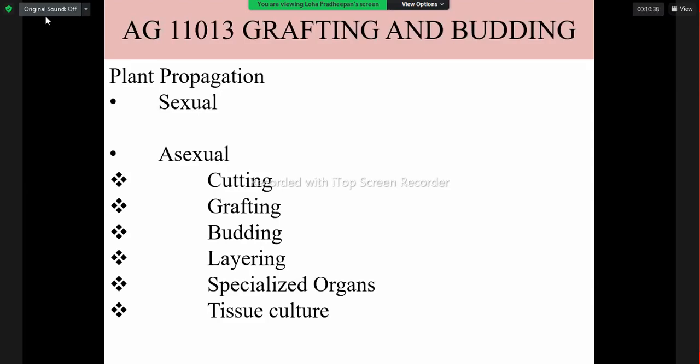Then in stem cutting, it depends on from which portion of the stem we are taking, whether it is the mature portion, the semi-mature portion, or before lignification.